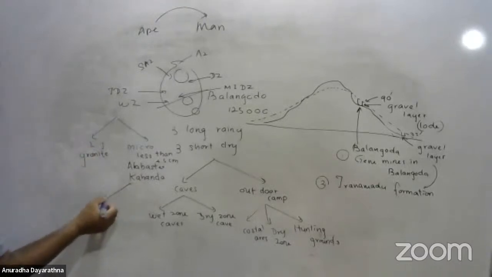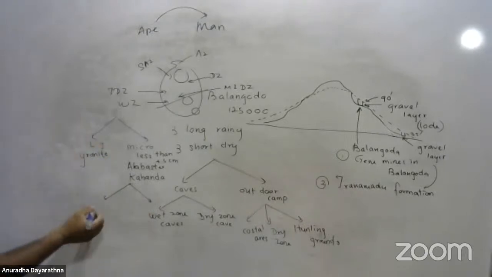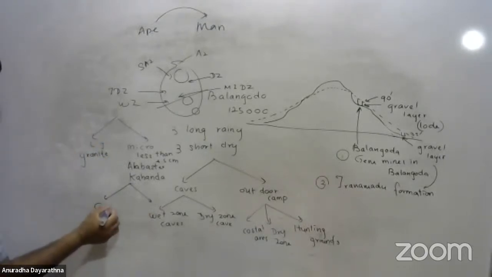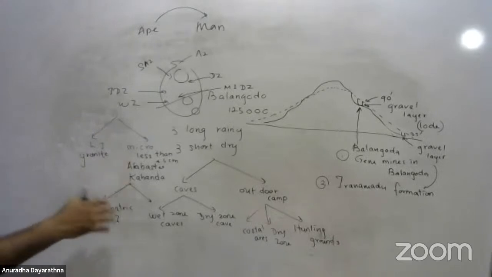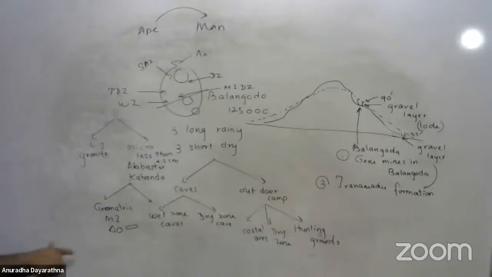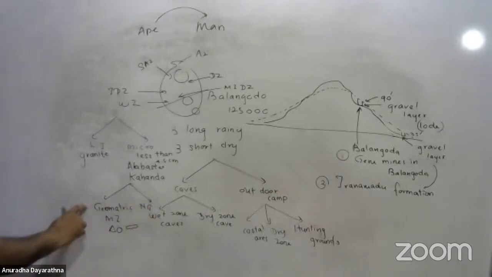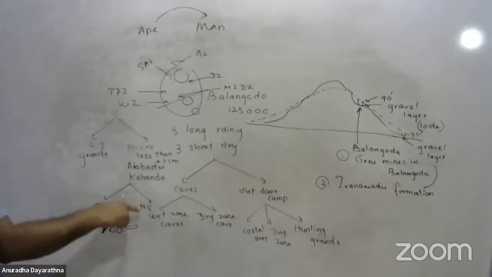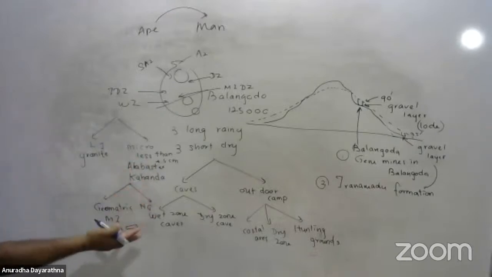And micro implements also divide into two. That means there are two types of micro implements: geometric micro implements. So what are geometric micro implements? The implements are given a geometrical shape, like a triangle or a circle or elongated something like that. The other type is non-geometric. Non-geometric means they have not been given a geometrical shape.